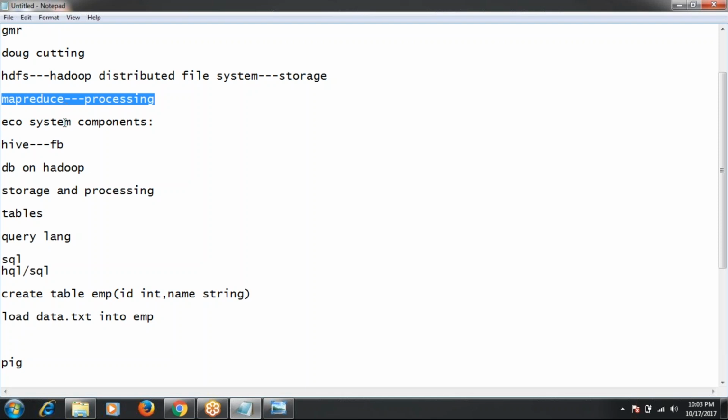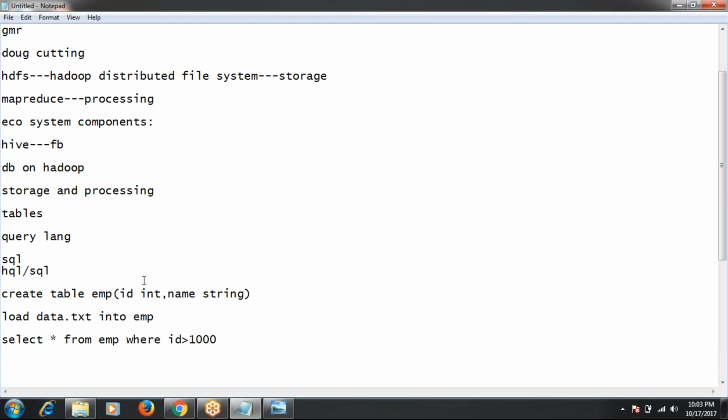After loading the data, now I will write one more query: select star from EMP where ID greater than 1000.